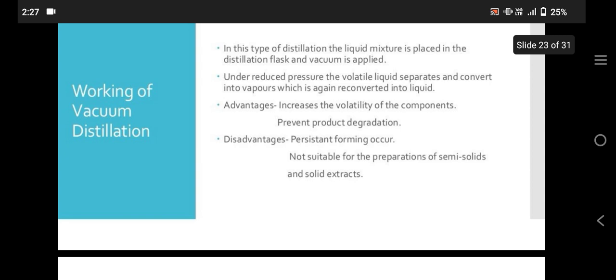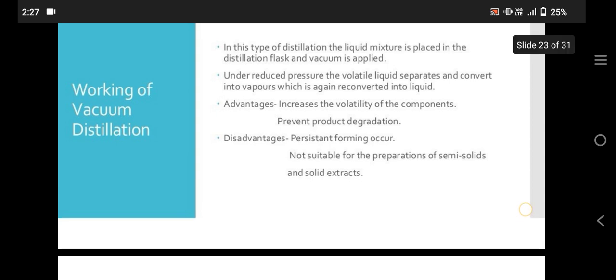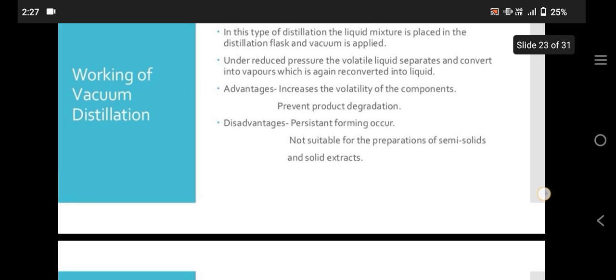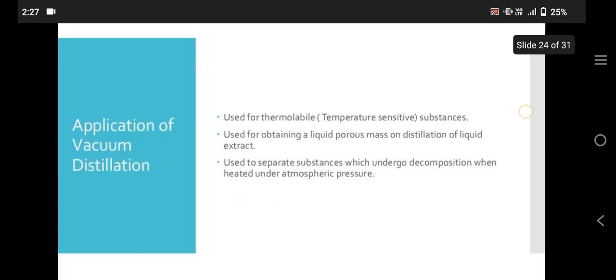Advantages: increases the volatility of the components, prevents product degradation. Disadvantages: persistent foaming occurs, not suitable for the preparation of semi-solid and solid extracts.